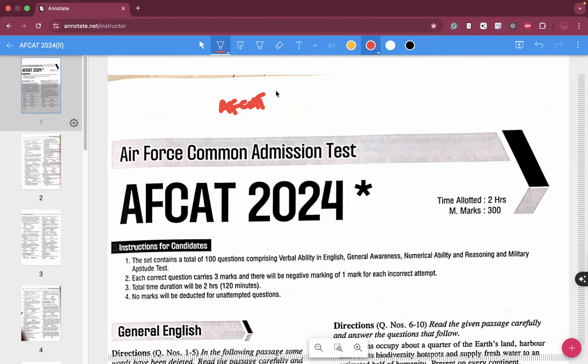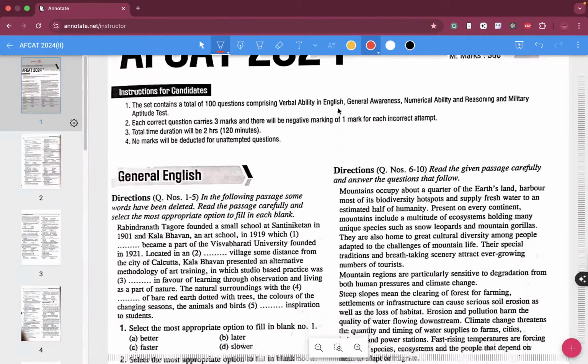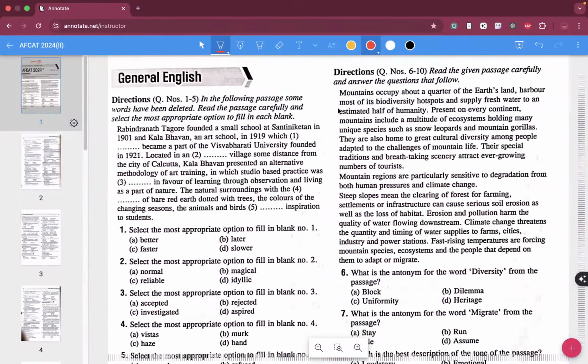Today we are going to do AFCAT 2024 2 memory based questions. All I want you guys to have is a lot of patience while we do these questions. And don't judge me. That's point number two. First, you have to have a lot of patience. Number two, you cannot judge me, because I also don't know everything.